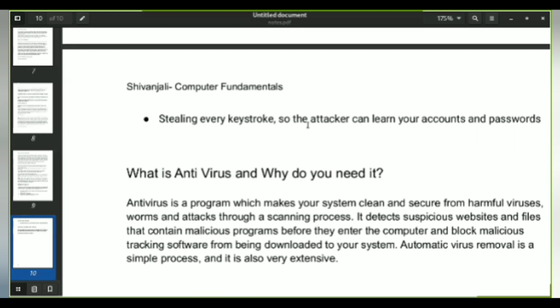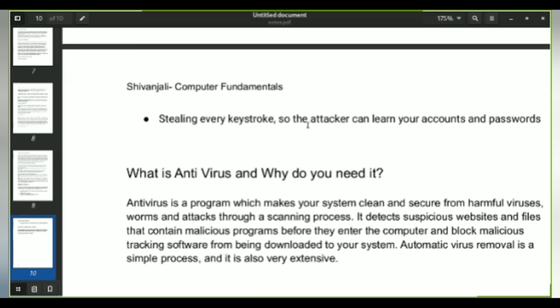So whenever your computer is under a virus attack, the antivirus is already ready, already scanning and detecting suspicious websites.